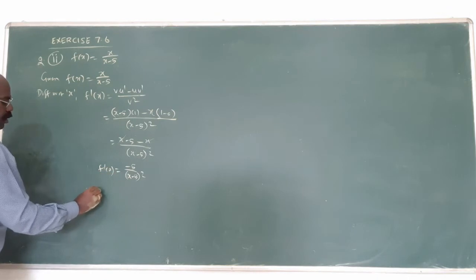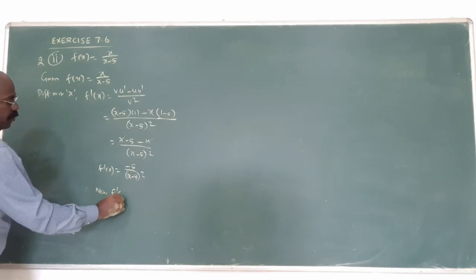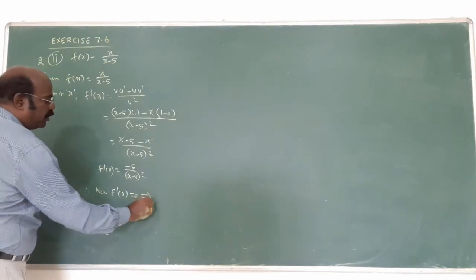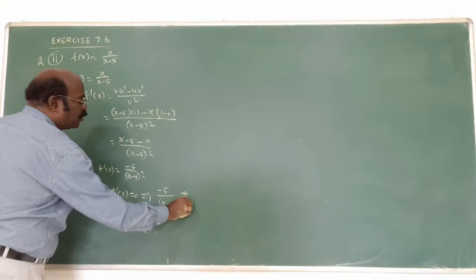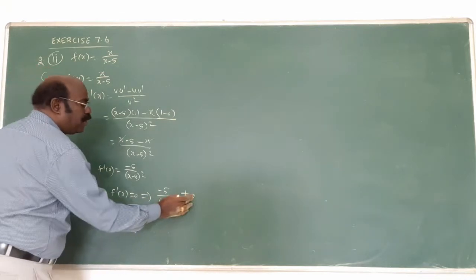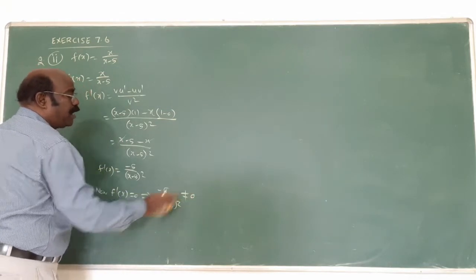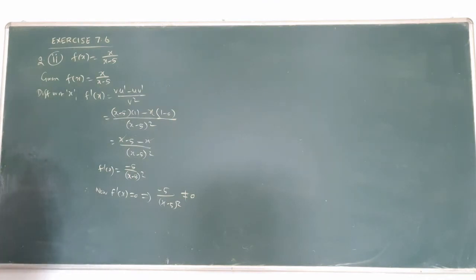Now what I told you? f prime of x equal to 0 implies minus 5 by x minus 5 whole square equal to 0. This is not possible, because the numerator is minus 5, which is never 0. Therefore, from f prime of x equal to 0, you will not find the x value, so there are no stationary points.